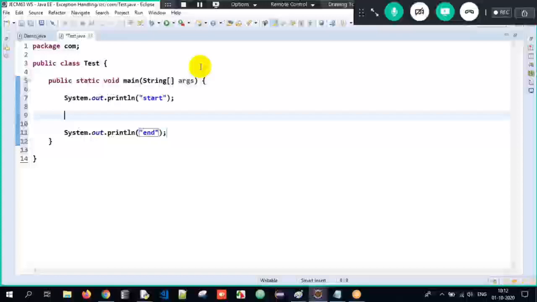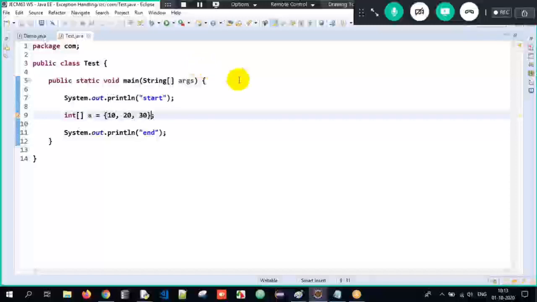Now, I have an array. See, int a, is it an array? No, sir, this is just a variable. If you want to create an array, you have to write brackets. This is an integer array. Integer array a equals 10, comma 20, comma 30. So we have an array A which is storing 10, 20, 30.